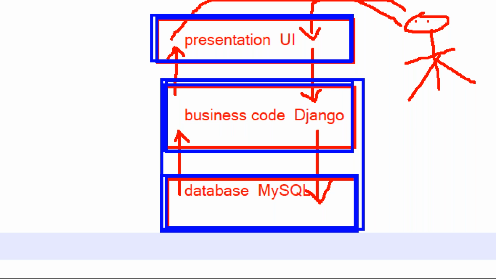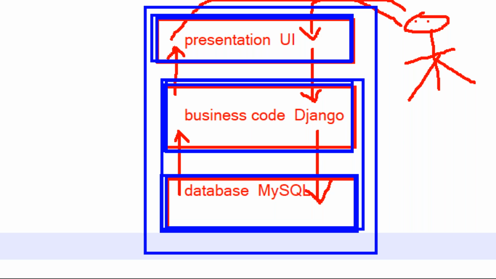So when we are developing our application, whatever is required, the presentation and the database related parts, I will take care of everything. So in your room, you are the UI developer, the Django developer, and the DB developer. When you know all these things, that person we call a full stack developer.